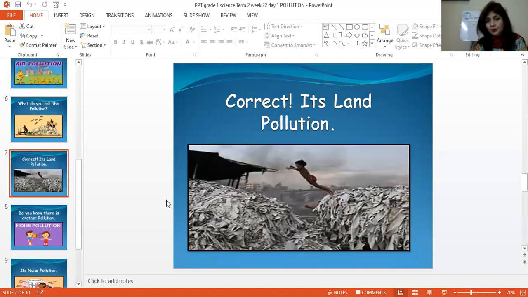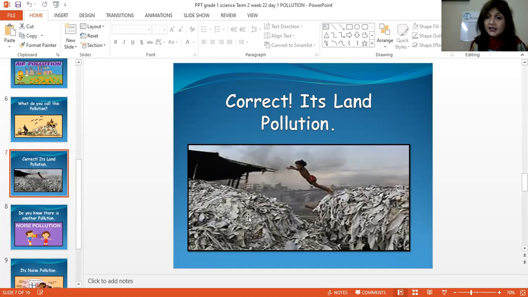Correct. It's land pollution. You can see garbage here. The picture is showing the particular place where all the garbage is dumped at one place. So if animals and plants were here, or if human beings were living here, what is going to happen to them? They will fall sick, right? Human beings and animals might fall sick or they might die. Why?